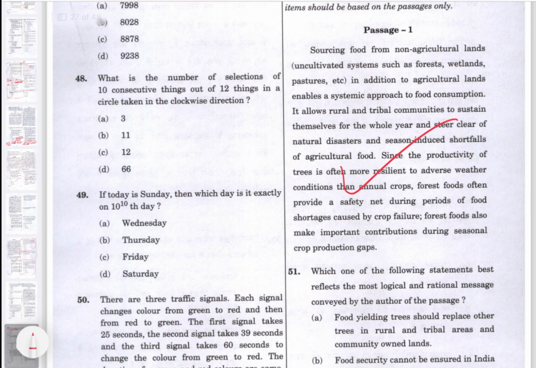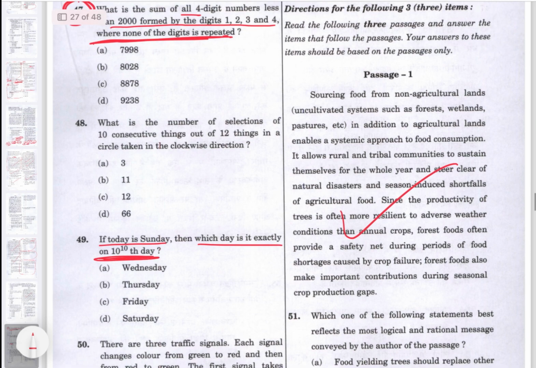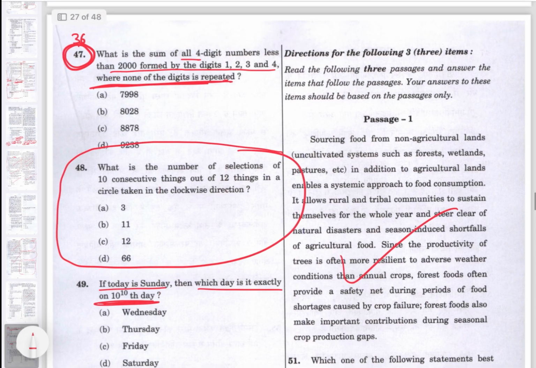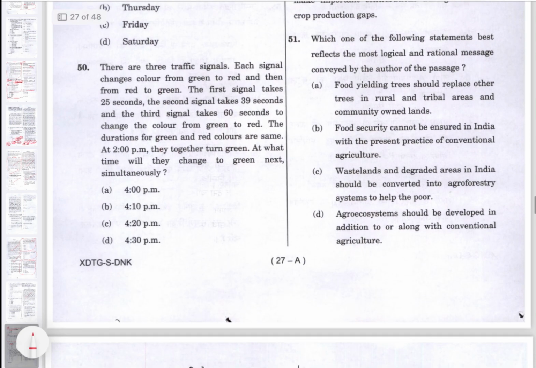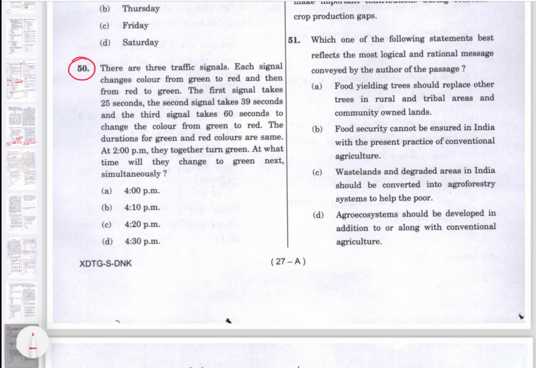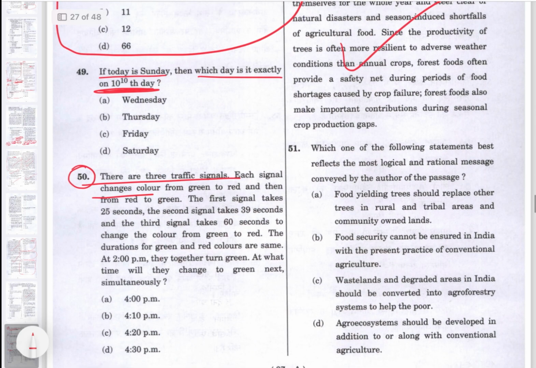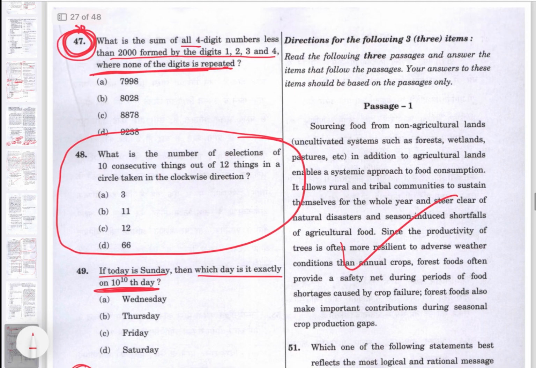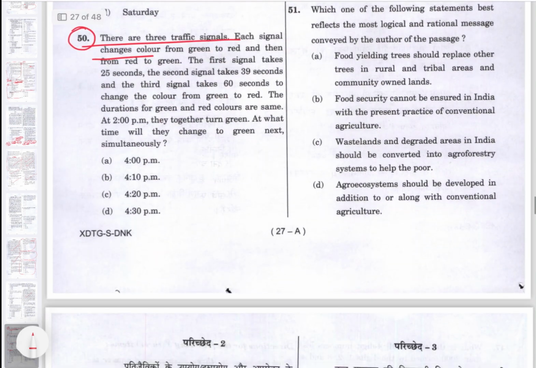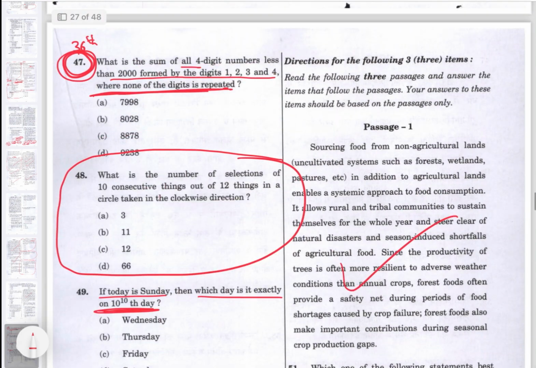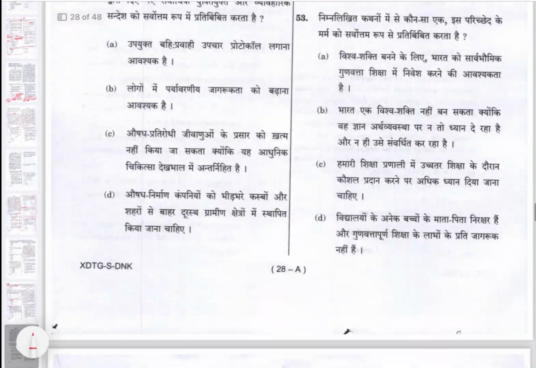Then if you are comfortable with, if today is Sunday, then exactly 10th day, you can do this. If you are not aware of it, then you can skip. What are the number of selections, 10 consecutive, that would be for the next slot. So basically you are doing the easiest questions in the first round. Then if it is an LCM HCF question, if you are comfortable, then you can easily solve it here. If not comfortable, then you can come to it in the next round. So 36, I am taking only the easiest questions now.